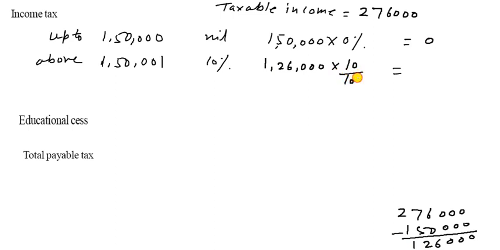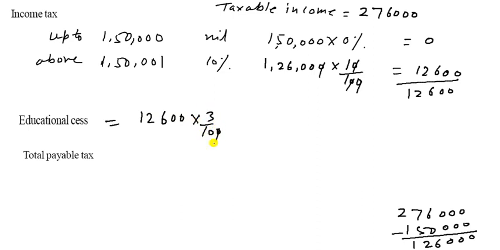So you can multiply by 10 upon 100. So that 0 will be cancelled out and so we get here 12,600. So there is the total is 12,600 and education fees is 3%. So you have to write 12,600 into 3%. So 3 upon 100, 0 will be cancelled out, this 0 will be cancelled out. So we get how much? It is 378.